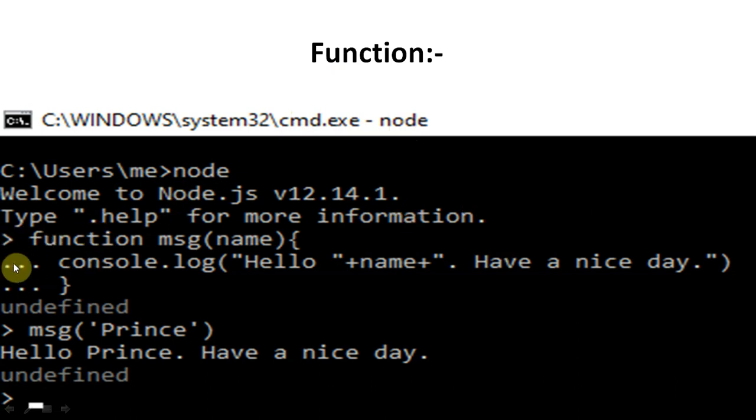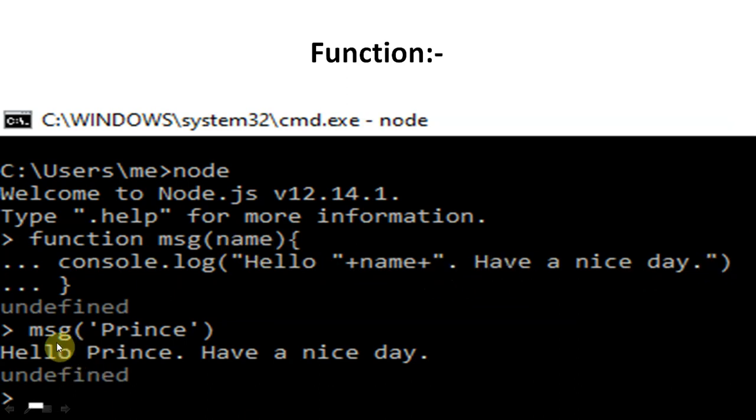And suppose we have to write a function, then we simply write the keyword function, and the name of the function is msg, and name is the argument. Inside this we start the function with a curly bracket, and it will be closed by a curly bracket. So we can write different statements here. In this case we have written only one statement, console.log hello, plus the variable name, which we passed as the argument. This is a string, then the variable name, and then again a string: hello, the name which we passed to the argument, and then have a nice day.